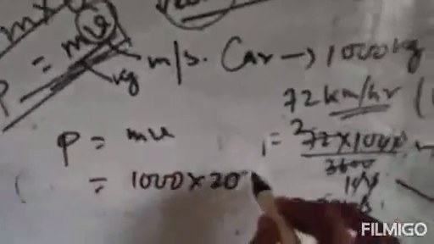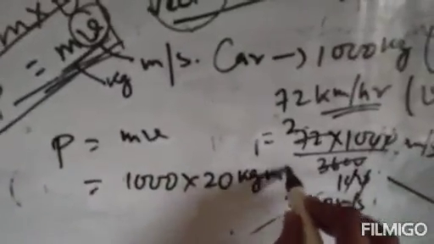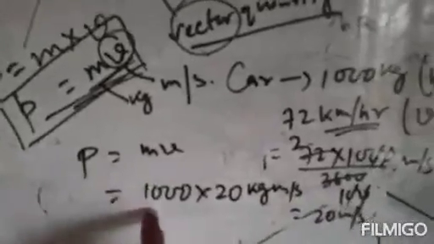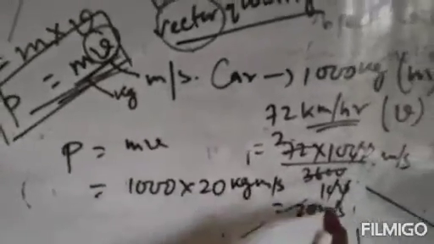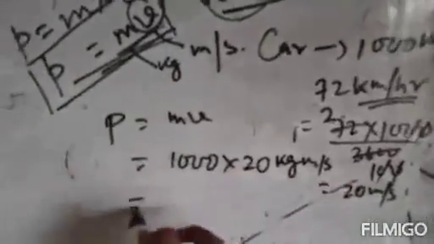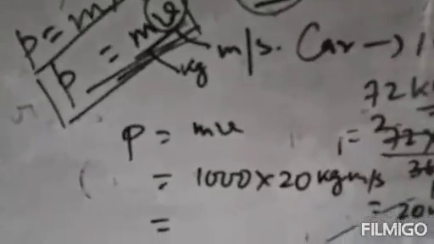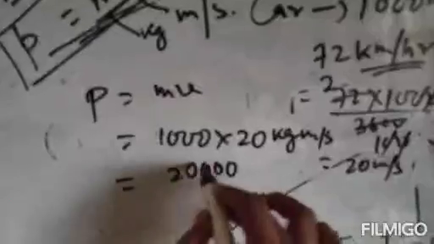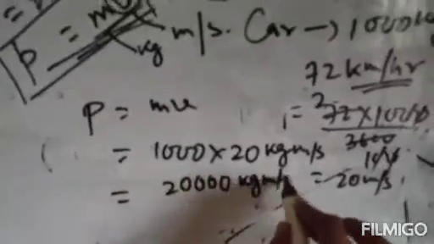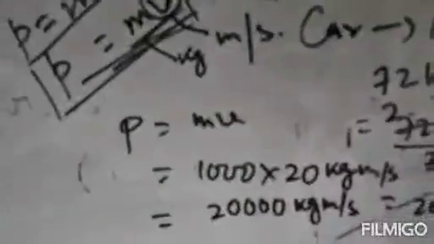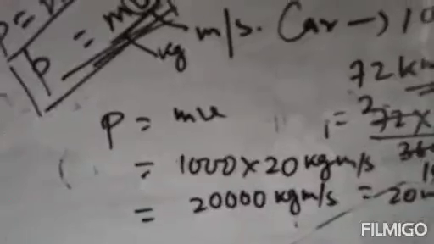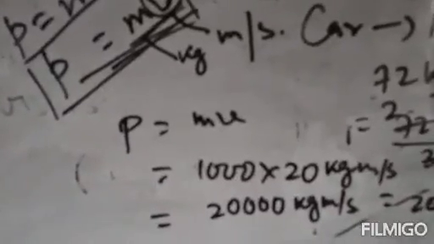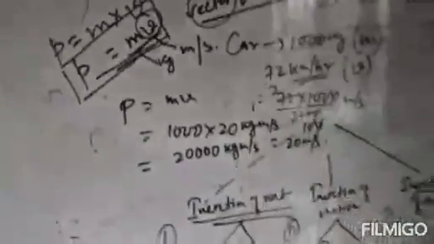The momentum unit is kg meter per second. Now 1000 is in kg and 20 is in meter per second, so the unit is kg meter per second. 1000 into 20, your answer will be 20,000 kg meter per second. That means the momentum is 20,000 kg meter per second. That is your answer.